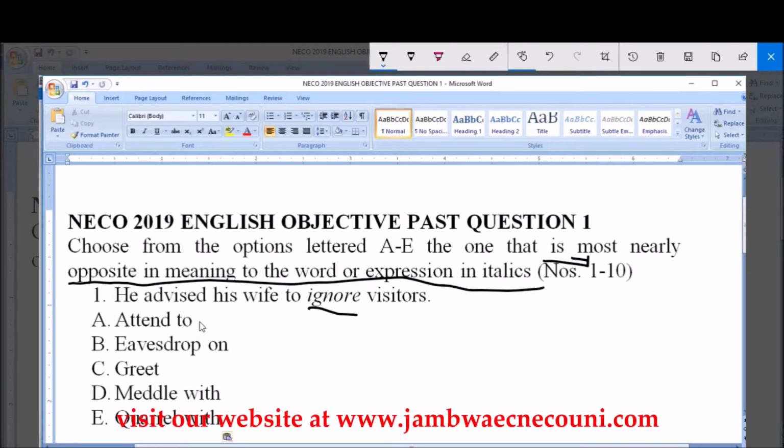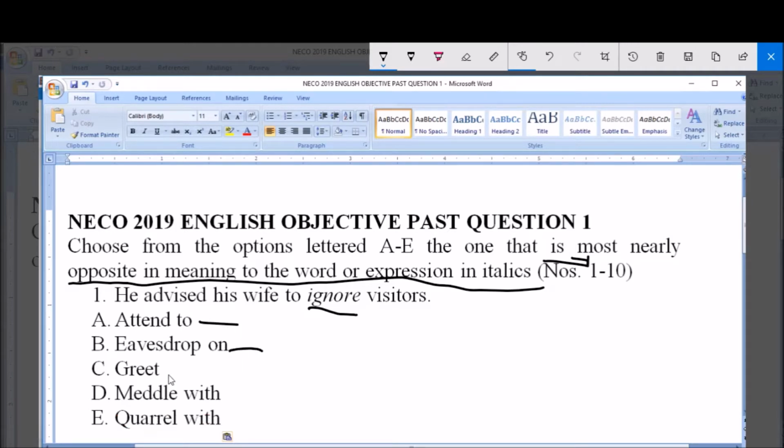Option A says attend to. B says eavesdrops on. C says greet. D says meddle with. E says quarrel with.